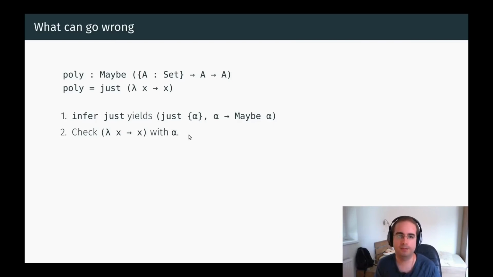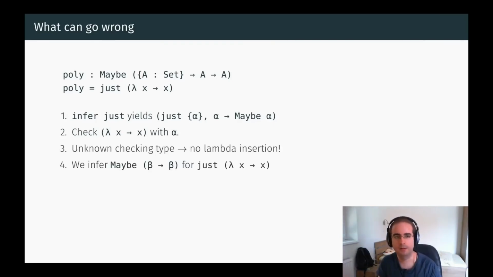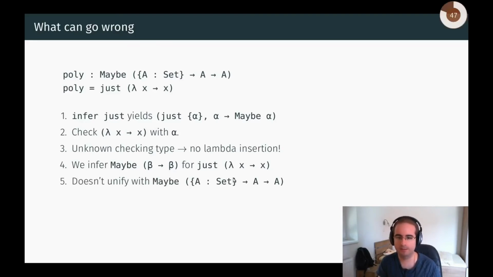The problem is that we cannot do lambda insertion at this point because the checking type is unknown. The only thing we can do is to infer an explicit function type for the lambda xx expression, but this fails to unify with the given type annotation.